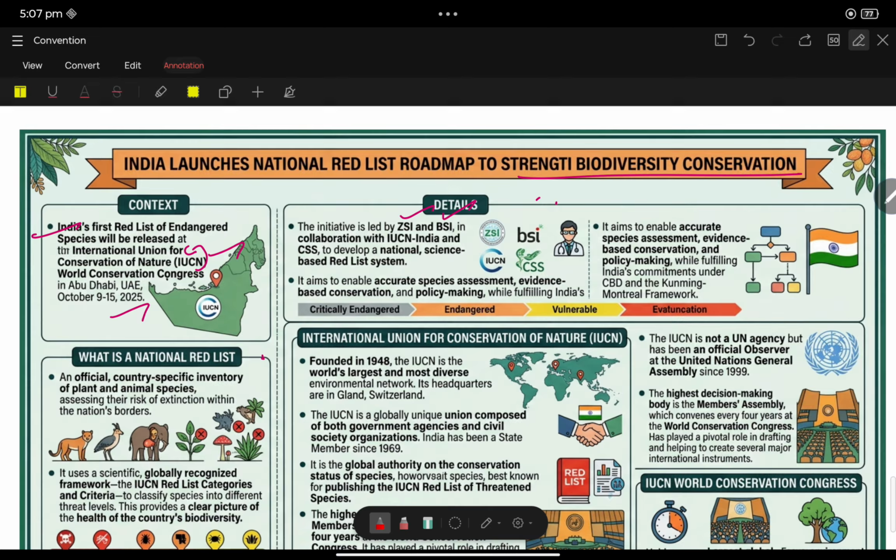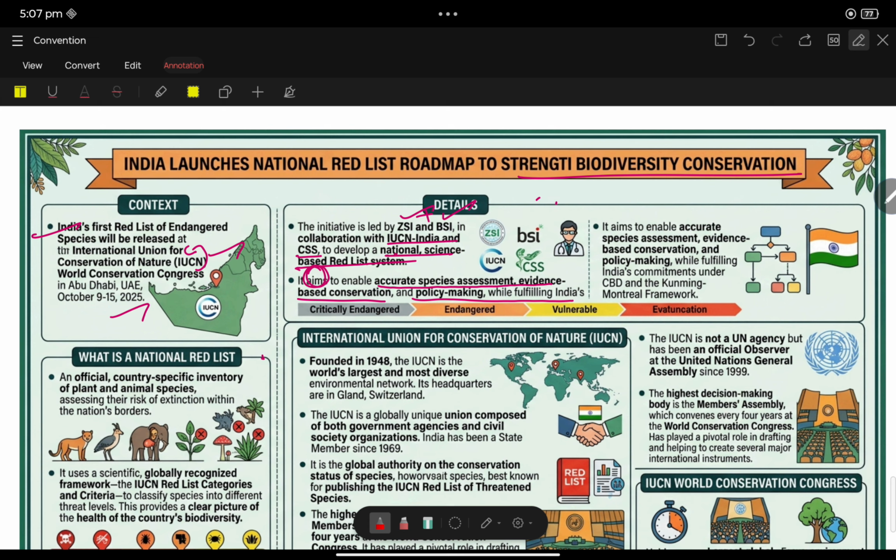No, Botanical Survey of India is also involved. They are both collaborating with IUCN India and CSS to develop a national science-based Red List system. It aims to enable accurate species assessment, evidence-based conservation, and policy making.